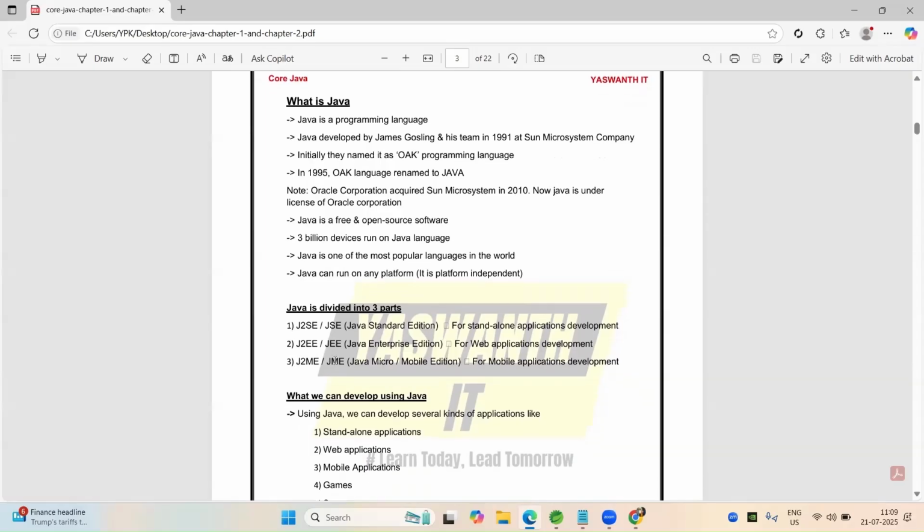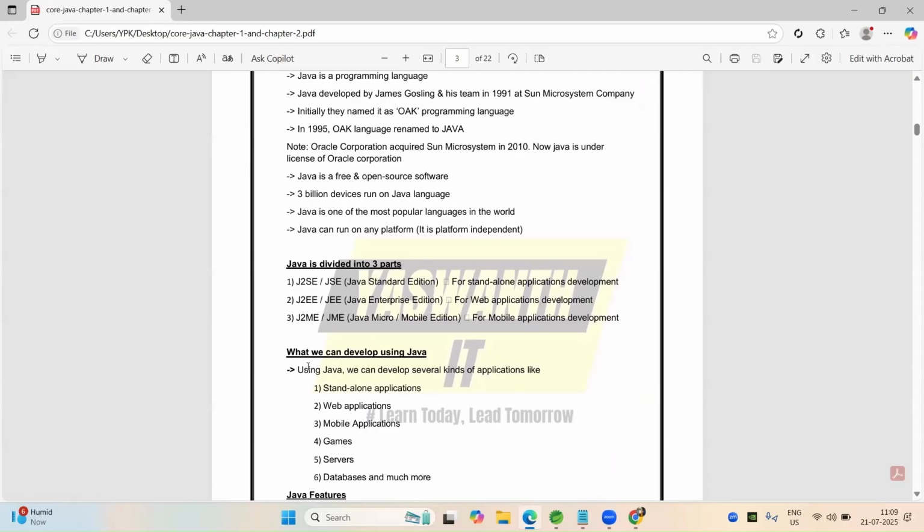What is J2ME? This is the Micro Edition or Mobile Edition, to develop mobile applications. So Java is divided into three parts: Java Standard Edition, Java Enterprise Edition, and Java Micro Edition, or Java Mobile Edition.